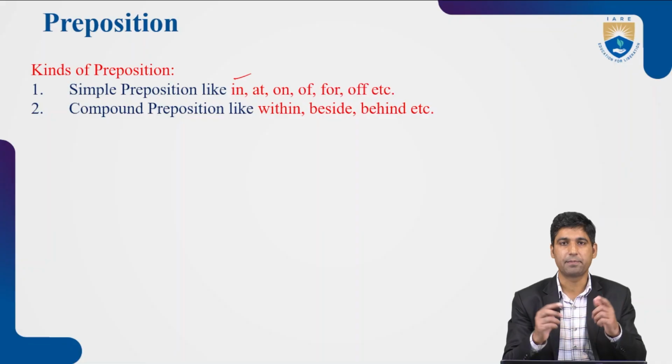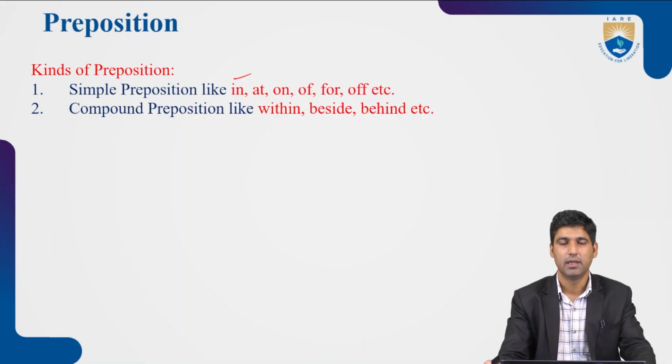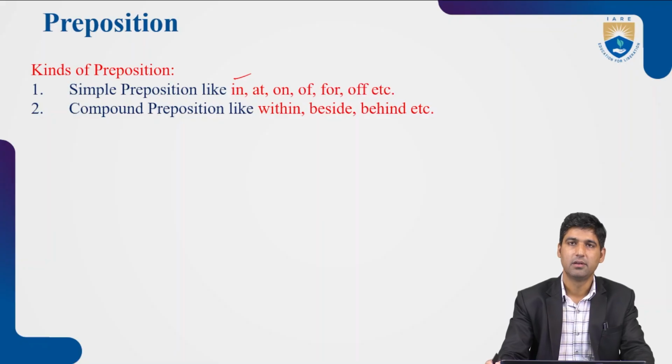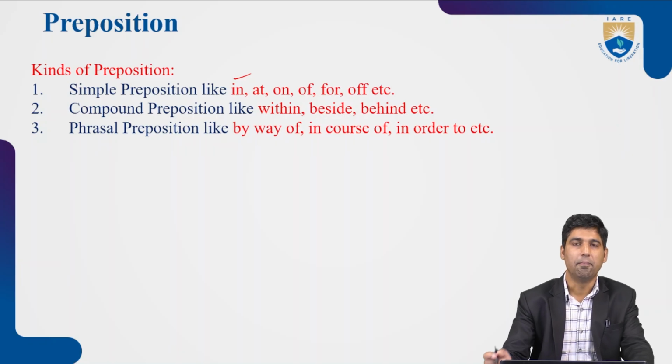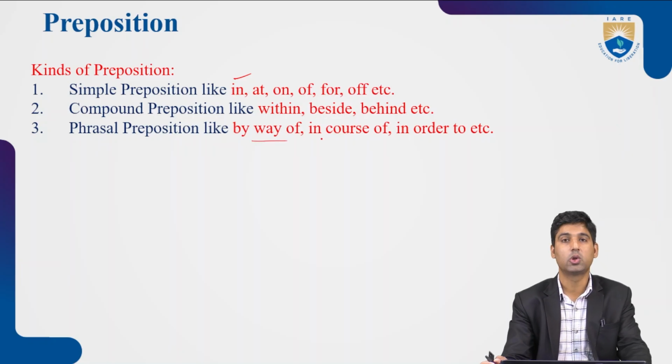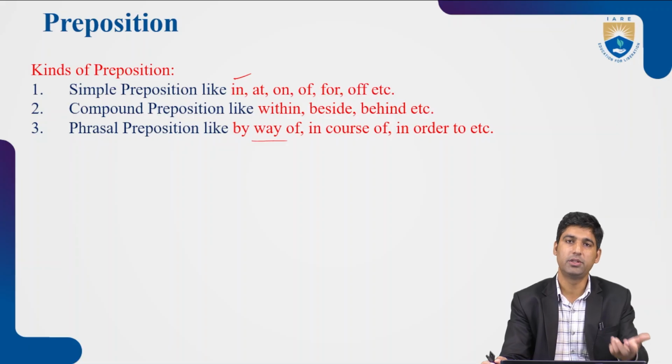Compound prepositions are prepositions made of two words, like within, beside, behind, and so on and so forth. Then phrasal prepositions are there like by way of, in course of, in order to.